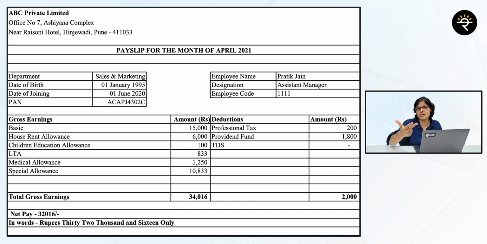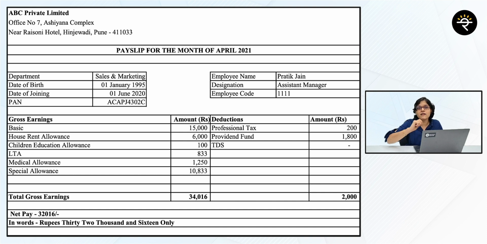Children education allowance takes care of your kids' education to some extent. An LTA takes care of your leisure travels, medical allowance takes care of your health. If you look on the right hand side, deductions, taking care of your retirement in the nature of PF. So see how good employers are. But all in all, finally it's nothing but a breakup of your total gross earnings, which I am showing you in the nature of a payslip.